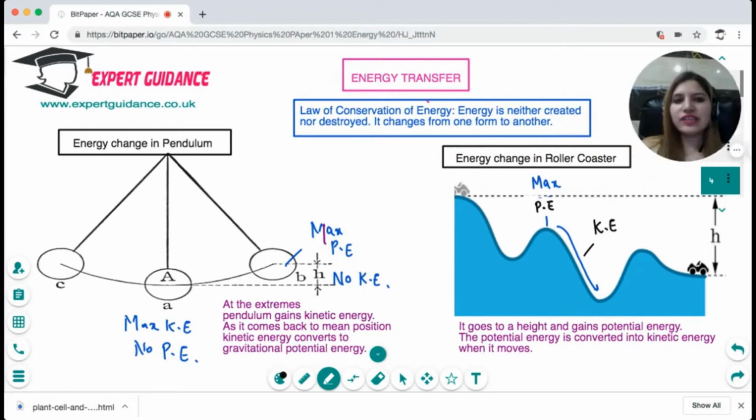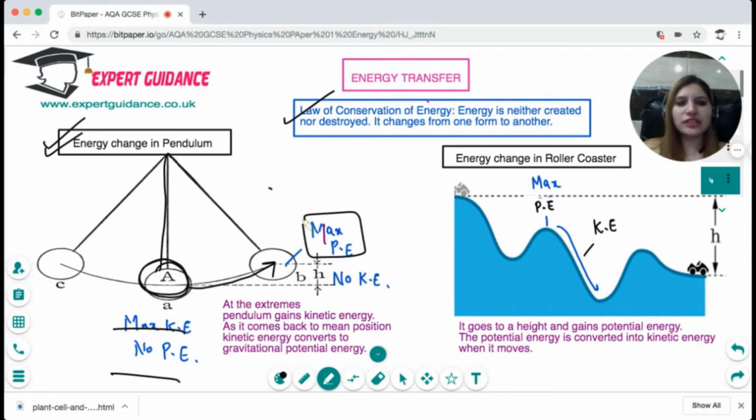Now, how does this energy transfer take place? There's a law of conservation of energy: energy is neither created nor destroyed. It changes from one form to another. So let's take the example of a pendulum. At the mean position, it has maximum kinetic energy and no potential energy. As it goes to the extreme, it starts losing kinetic energy but gains potential energy. At the extreme, it has maximum potential energy, and when it swings back, all the potential energy gets converted into kinetic energy. As it comes back to the mean position, the potential energy converts into kinetic energy.